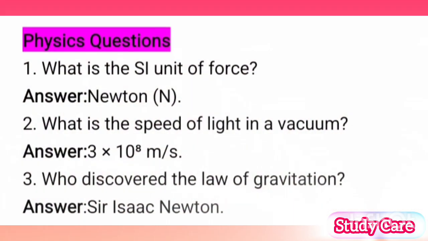Physics questions. 1. What is the SI unit of force? Answer: Newton, N. 2. What is the speed of light in a vacuum? Answer: 3 times 10 to the power of 8 meters per second. 3. Who discovered the law of gravitation? Answer: Sir Isaac Newton.